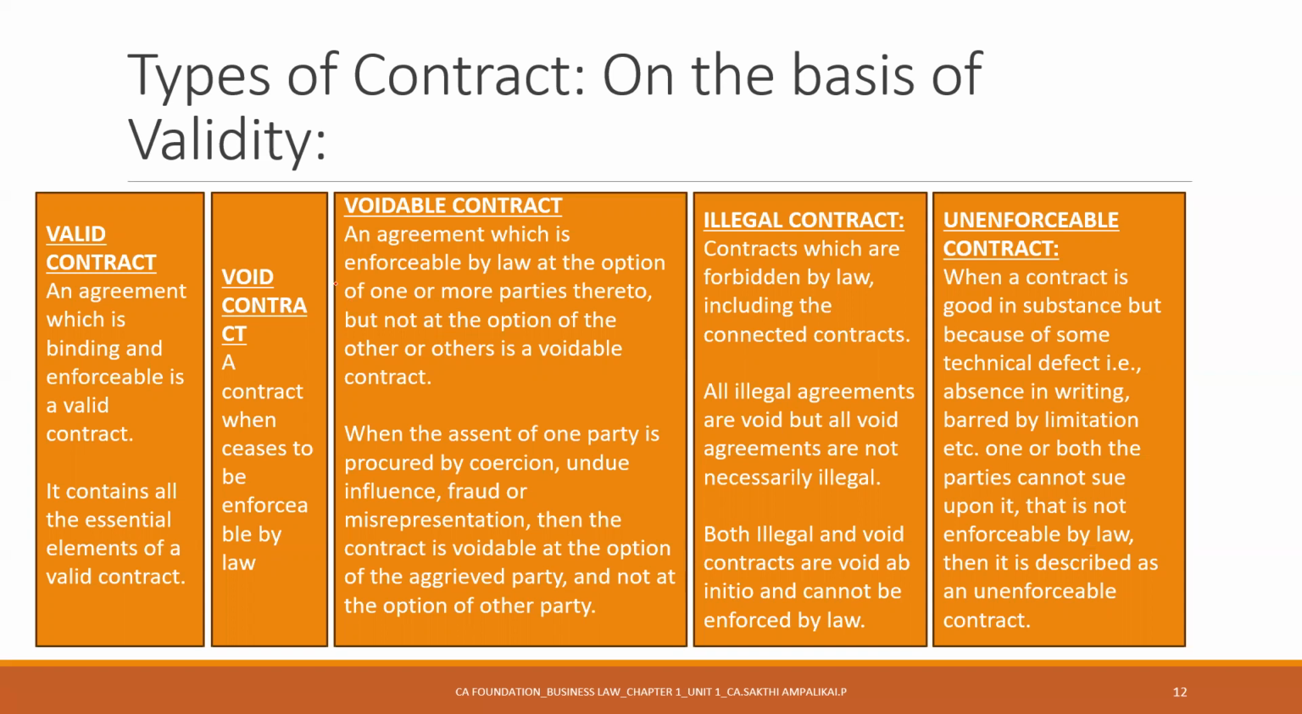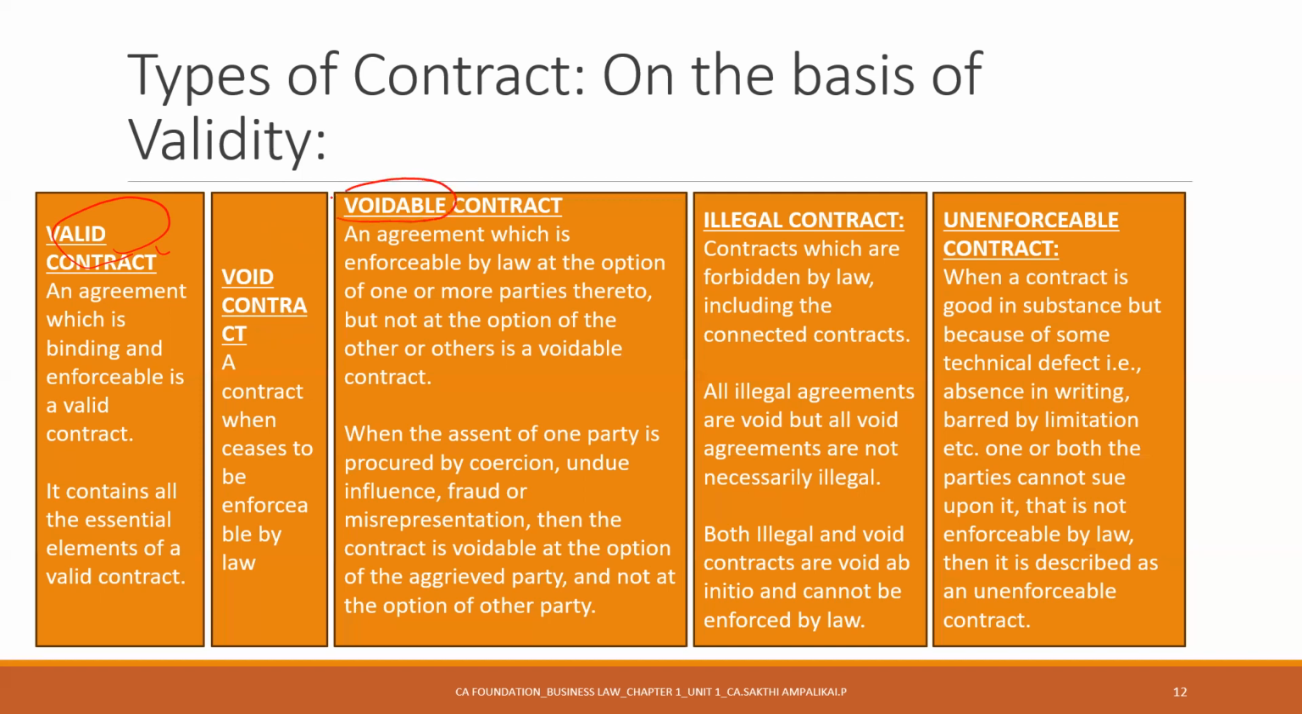So what is a valid contract? First, we'll see valid contract. A valid contract is something which has all the essential characteristics that we saw earlier. This is a valid contract. What is a void contract? It is a contract which ceases to be enforceable by law, or there is an impossibility of performance, then it becomes a void contract, meaning the case is done.